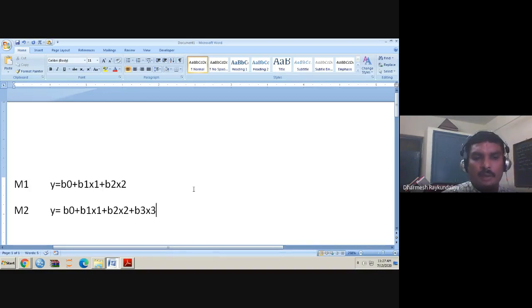I call this model 1, and q will be 3 because there are 3 parameters. Here p will be 4, because model 2 has 4 parameters. We call their deviances S1 and S2.